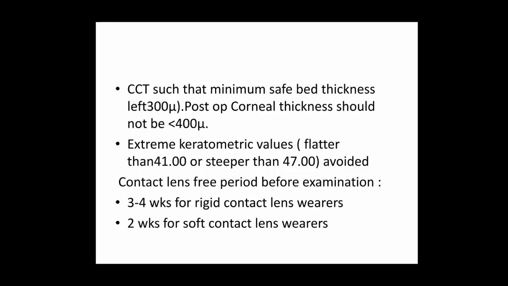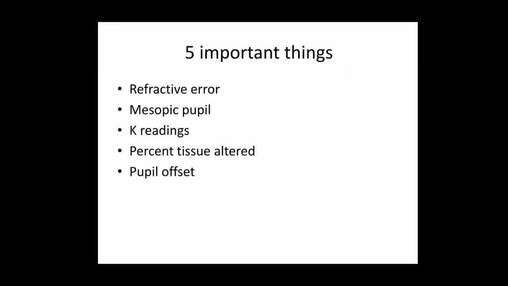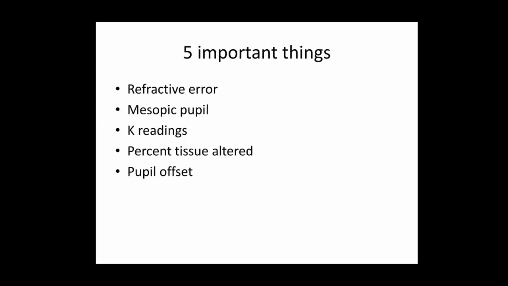Right. So then 5 more important. These are the parameters that we are going to discuss today. When we go for not only LASIK but all refractive surgeries, these are very important parameters, right? One thing is refractive error. What kind of refractive error is it? Whether it is myopic, what degree of myopia, hyperopia, what degree of hyperopia, astigmatism, what degree, presbyopia, what degree?